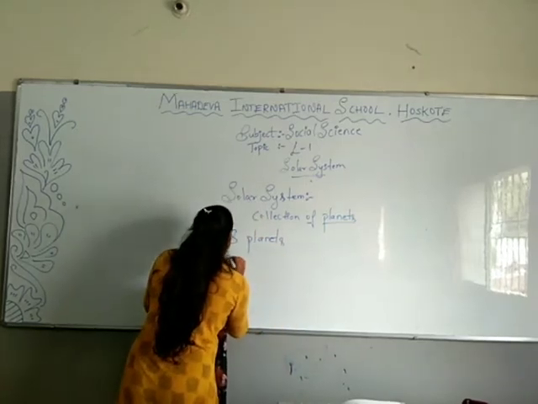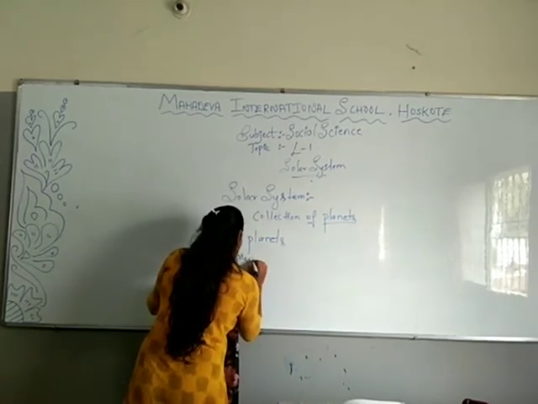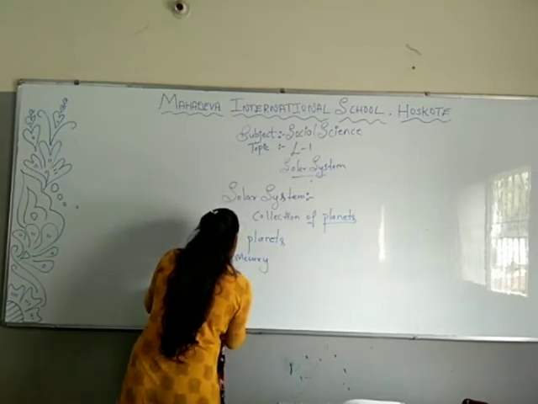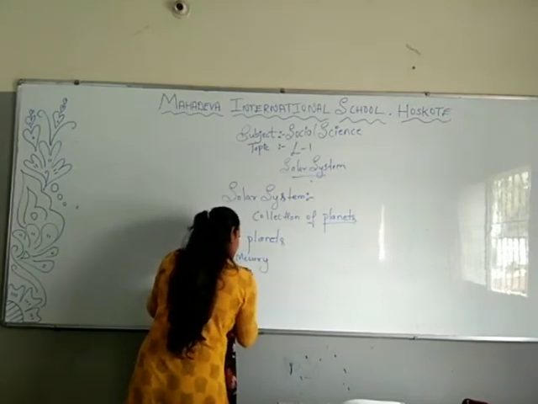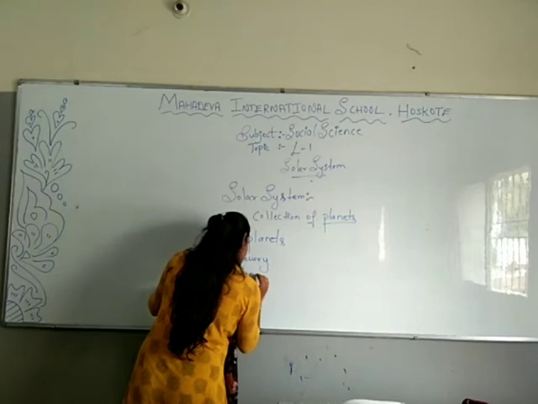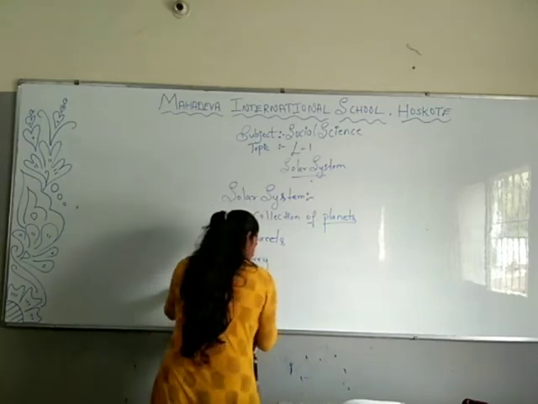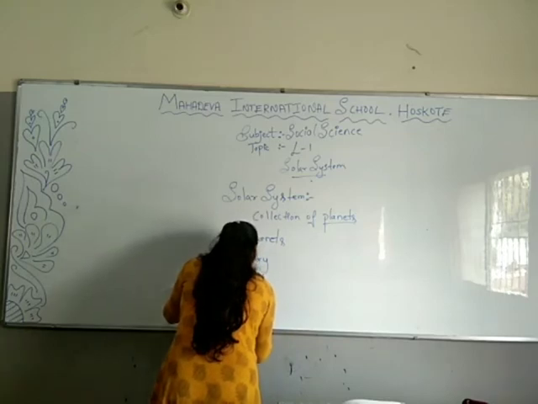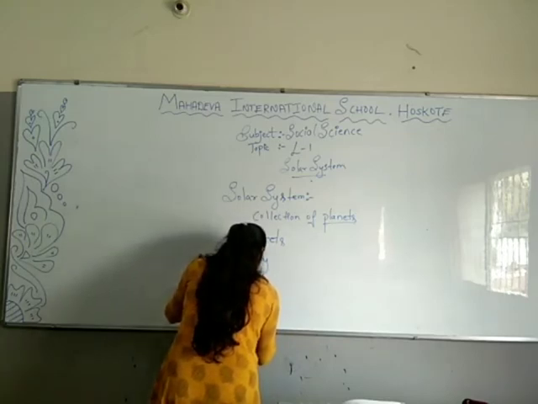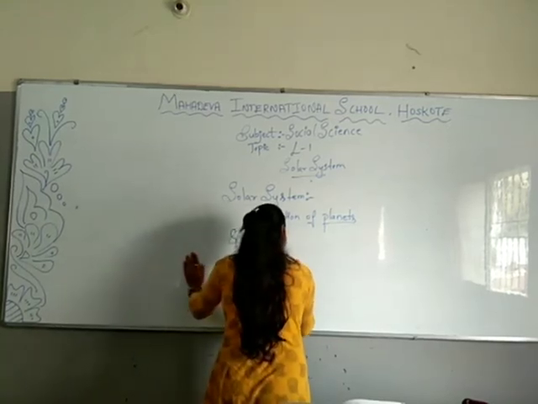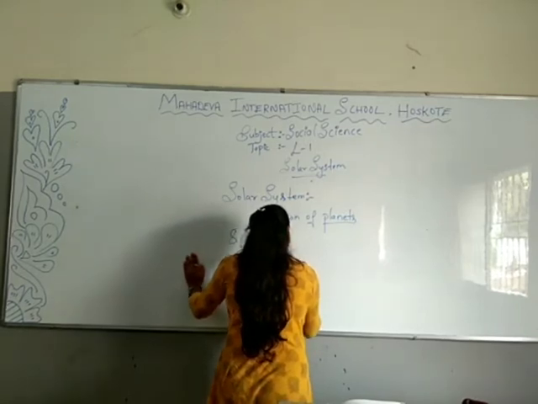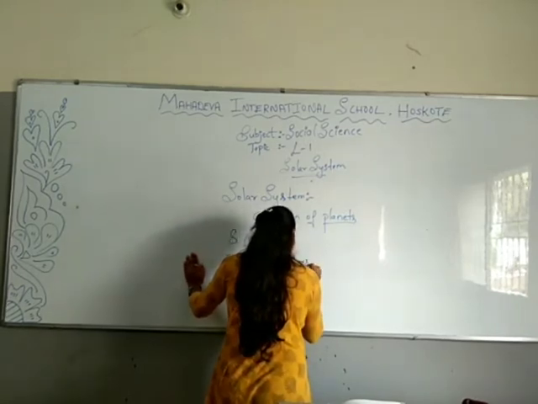First one, Mercury. Second one, Venus. Third one, Earth. Fourth one, Mars.